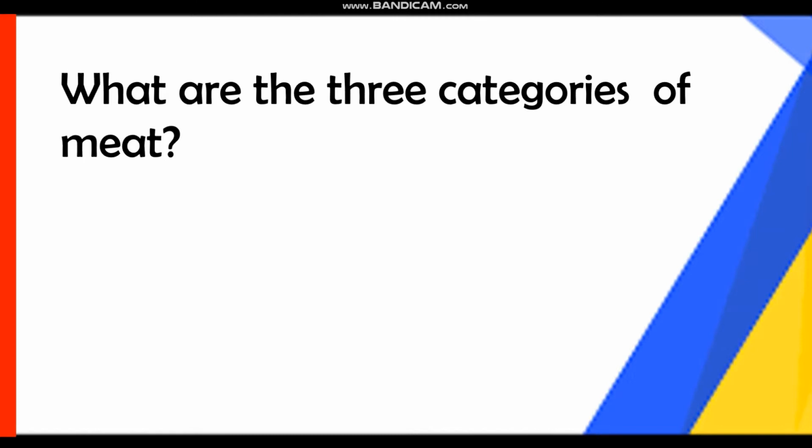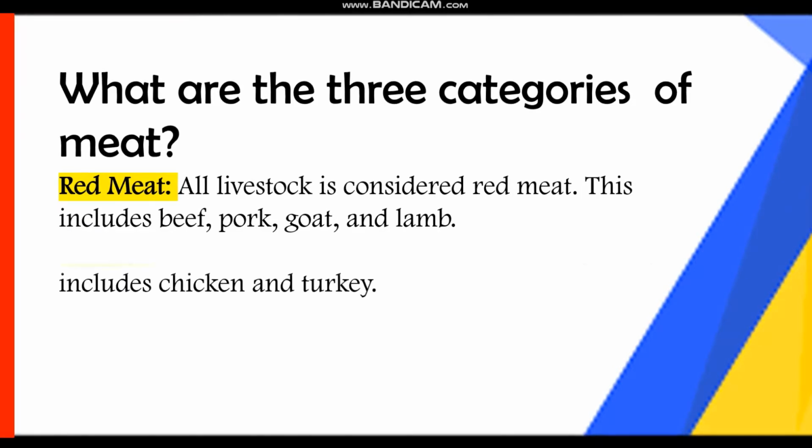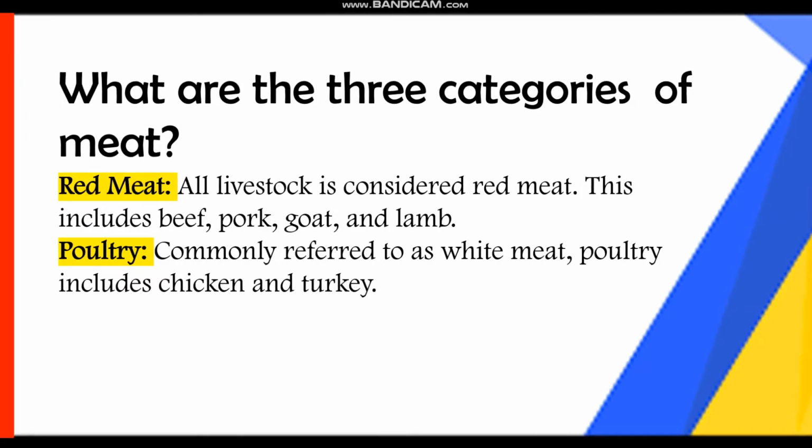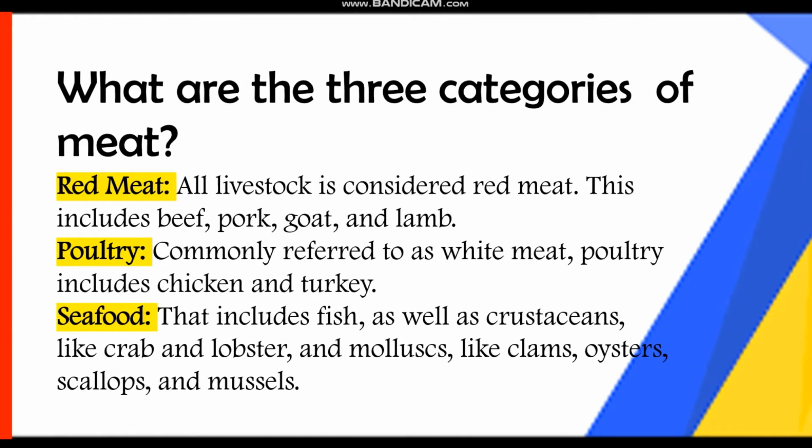What are the three categories of meat? Red meat. All livestock is considered red meat. This includes beef, pork, goat, and lamb. Poultry, commonly referred to as white meat. Poultry includes chicken and turkey. Seafood, that includes fish as well as crustaceans like crab and lobster, and mollusks like clams, oysters, scallops, and mussels.